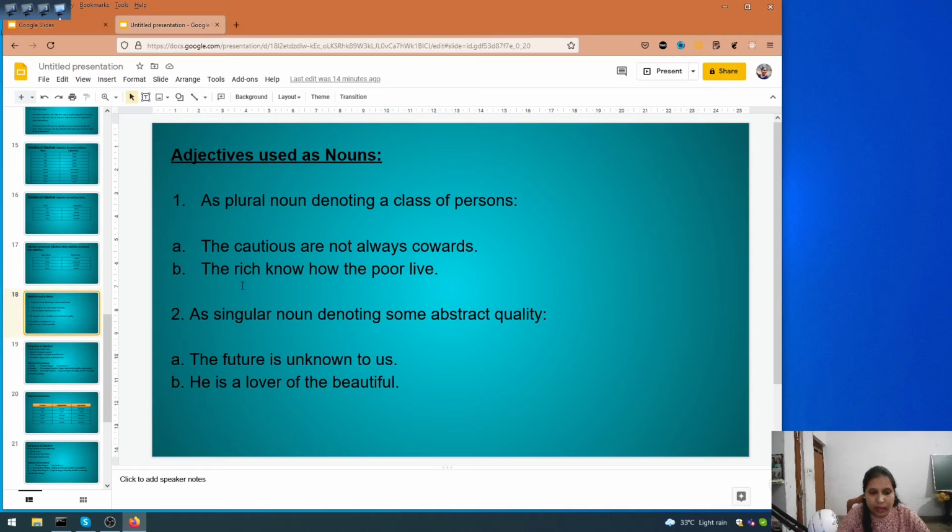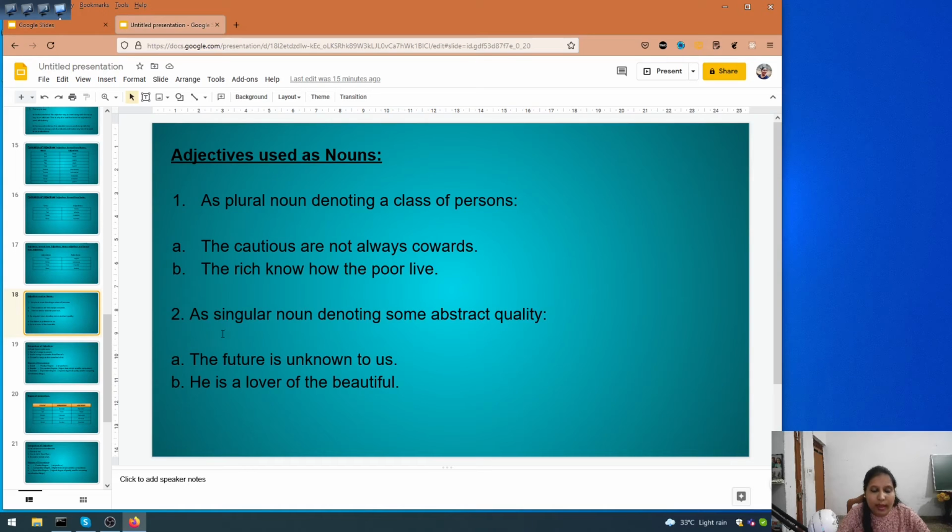The rich. Again here we are talking about the people who are rich. So when we are talking about people, it is noun. When it becomes rich, it is adjective, and as we are talking about more than one person, it is plural. Yes, the rich know how the poor live. So can you see how these words cautious and rich have been used as adjectives of nouns?